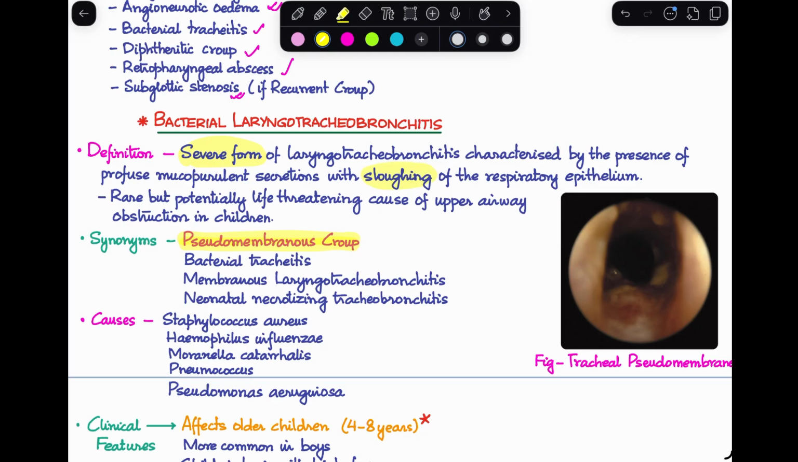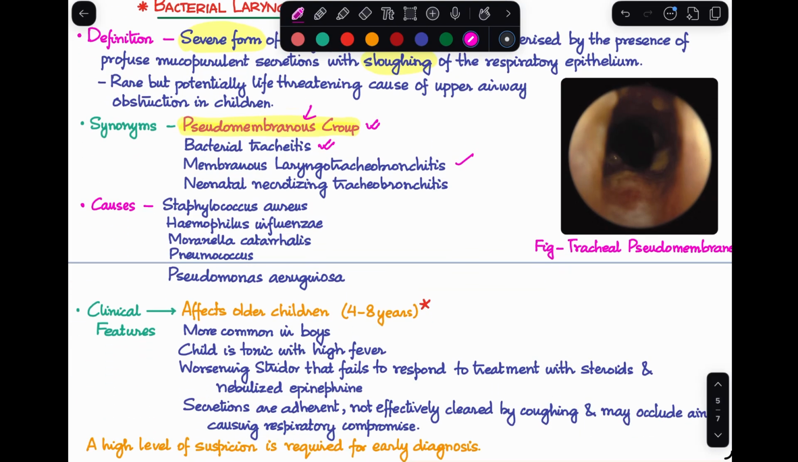There is sloughing of respiratory epithelium happening. It is rare, but it is a potentially life-threatening cause of upper airway obstruction in children. Now, another name by which we know it is pseudomembranous croup. This is because of the pseudomembrane which is developing over here. Also known as bacterial tracheitis, membranous laryngotracheobronchitis, or neonatal necrotizing tracheobronchitis. The causes over here, as I mentioned, are bacterial. So the culprits are Staph aureus, Haemophilus influenzae, Moraxella catarrhalis, Pneumococcus, and Pseudomonas aeruginosa.